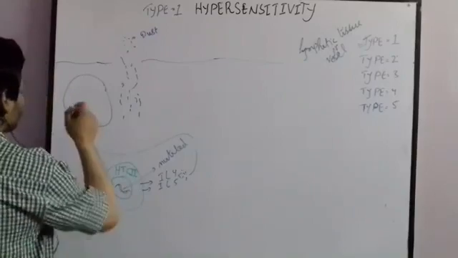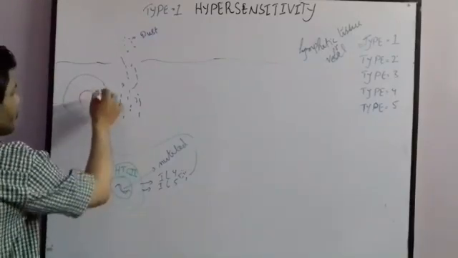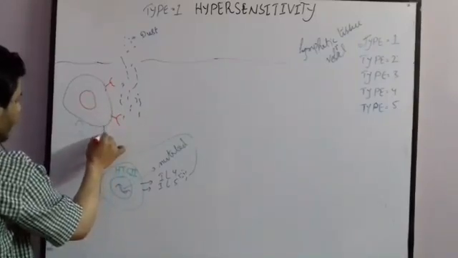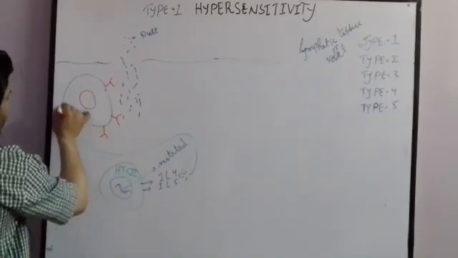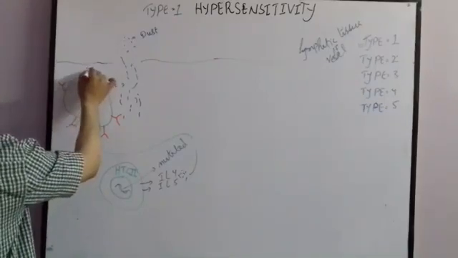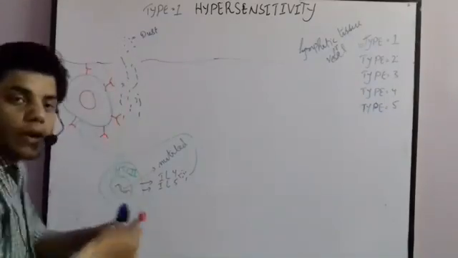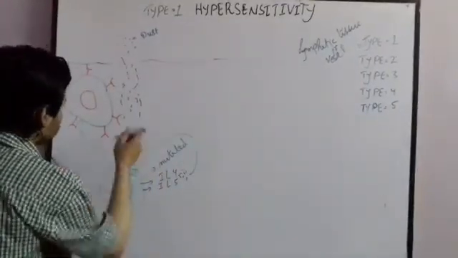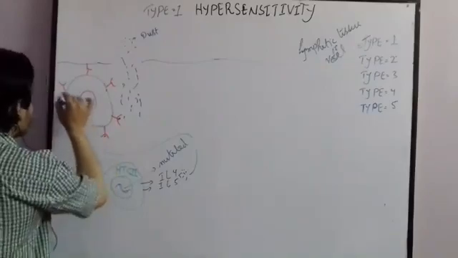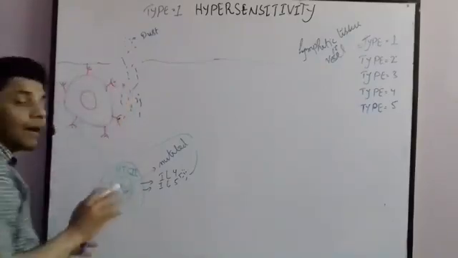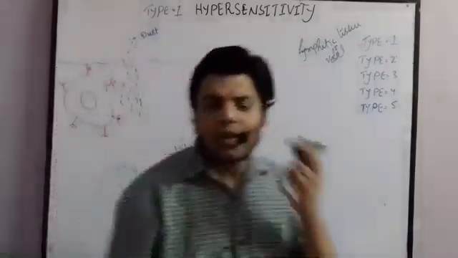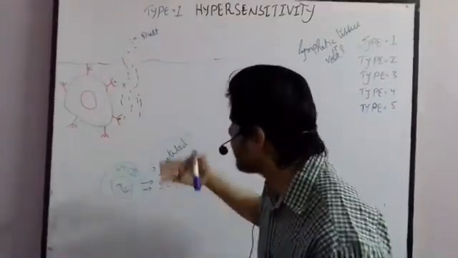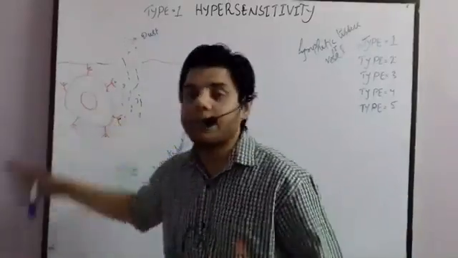All of you better know that B cells also have a nucleus and they also have receptors, as I am drawing. Each receptor will receive the dust particle as well. So dust particles will also be present on each of the receptors. But it doesn't mean that the B cell will be activated. The B cell will be activated when the interleukins are secreted from the helper T cells. Then they will activate B cells.